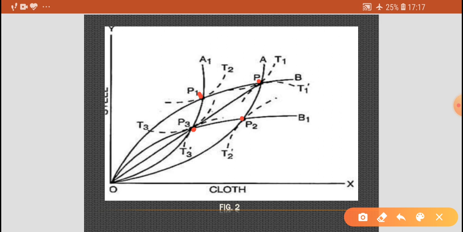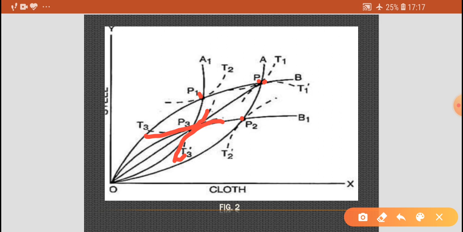The terms of trade for both the countries are exactly the same as at the pre-tariff position P. The point P3 is the optimum tariff situation because the trade indifference curves T3 and T3 dash are tangent to the offer curve of each other at this point.